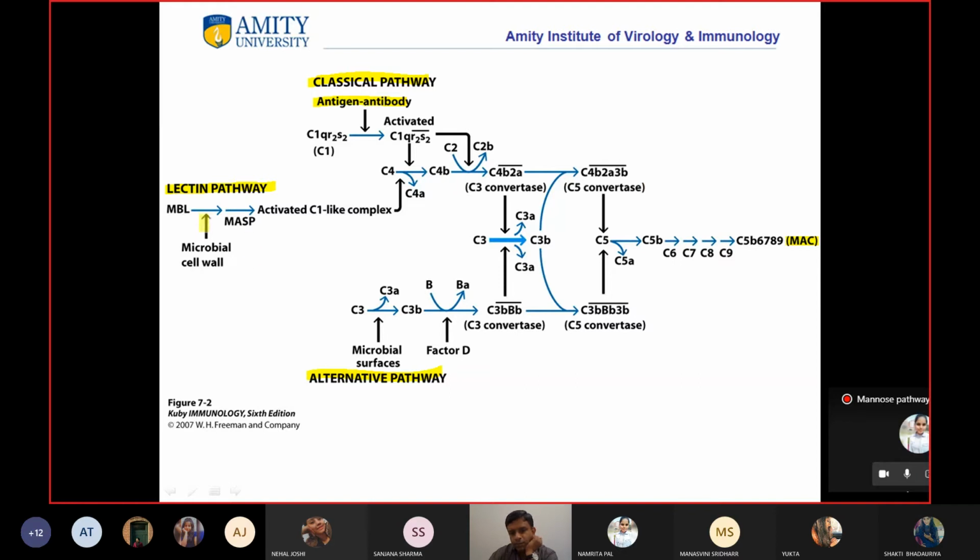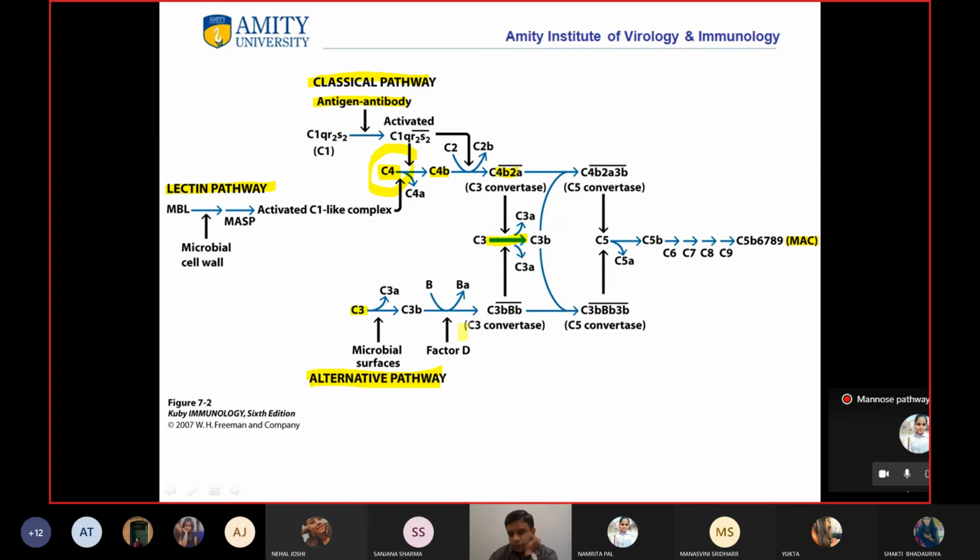And the MBL pathway, as I said, is more or less similar to the classical pathway, so it also acts on C4. You can see here, C1 is acting on C4, and this MASP is also acting on C4. So the starting point in both is your C4. And from here C4B and then C3 convertase, which will break down C3, and at the C3 point you also meet the alternative pathway, because the alternative pathway starts with C3.